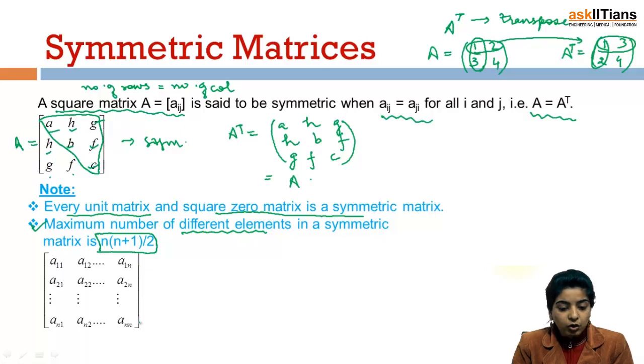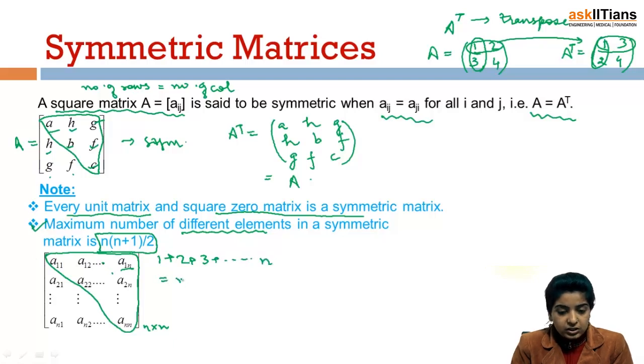Similarly, in an n cross n matrix, maximum number of distinct elements would be these elements. So this means 1, this is one element, then we'll have two elements, three elements, and so on. On principal diagonal we have got n elements. So this is equal to n into n plus 1 by 2. This is sum of first n natural numbers, so this gives us this, right?